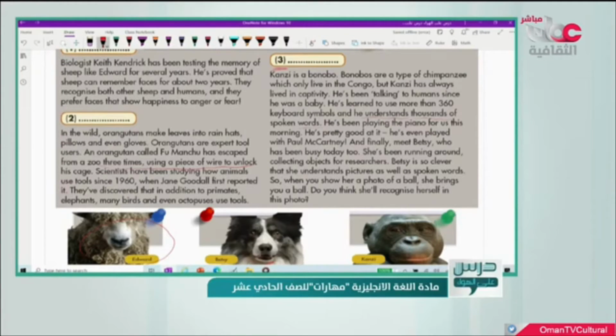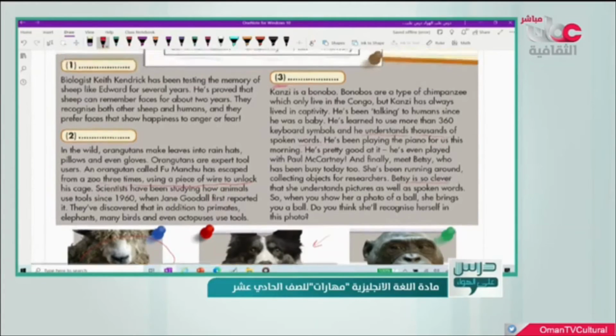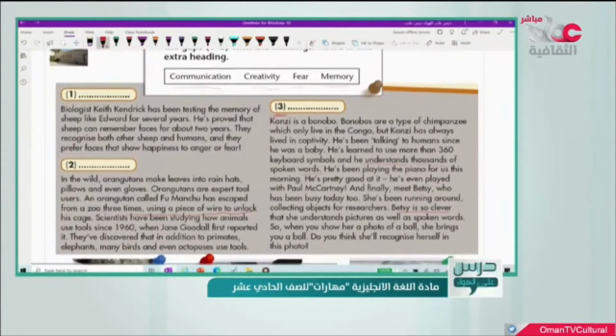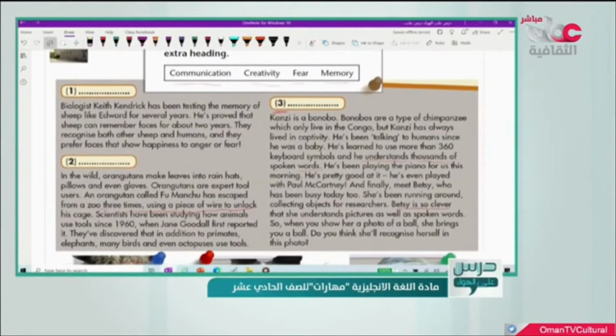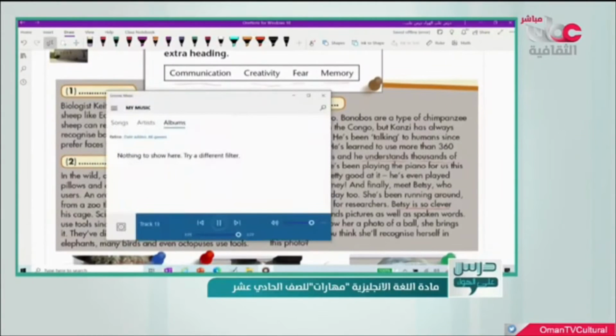He's even played with Paul McCartney. And finally, meet Betsy, who has been busy today too. She's been running around collecting objects for researchers. Betsy is so clever that she understands pictures as well as spoken words. So, when you show her a photo of a ball, she brings you a ball. Do you think she'll recognize herself in this photo?